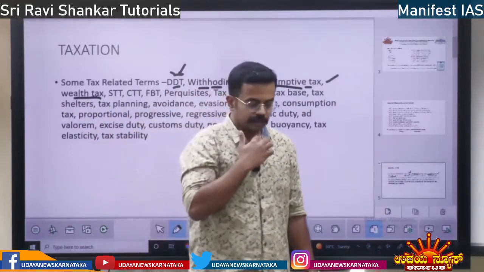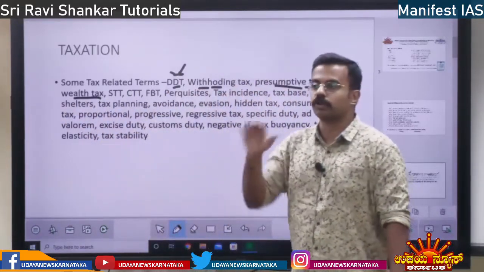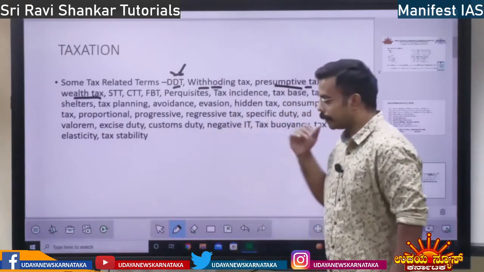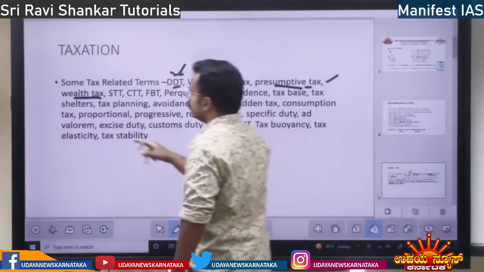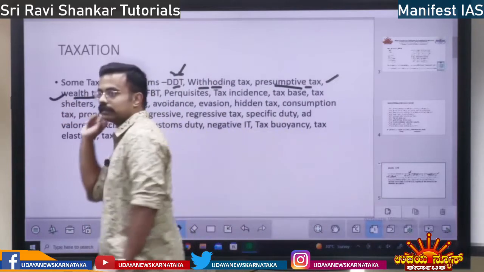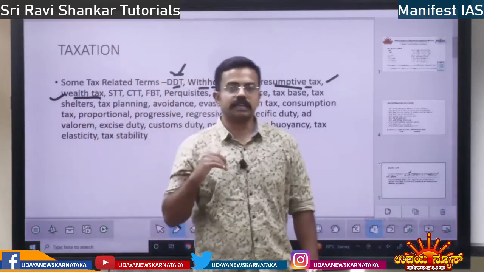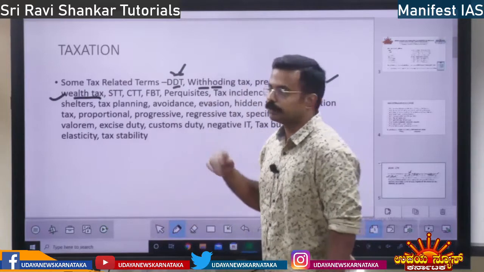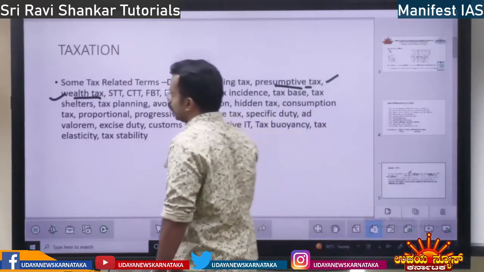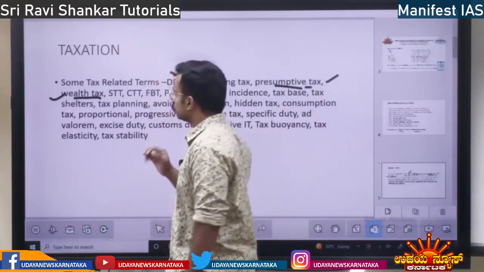Next, wealth tax. If your income is more than 1 crore or 2 crore, if you are in the upper section of the society, the upper class, then it is wealth tax. Earlier, wealth tax was imposed on those above 2 crore. Now wealth tax is removed and they are imposing the surcharge on the income.